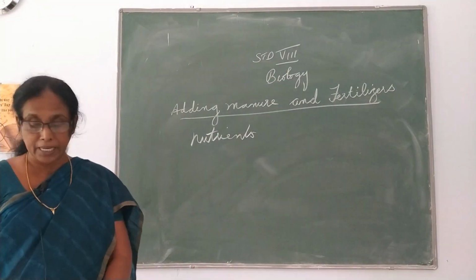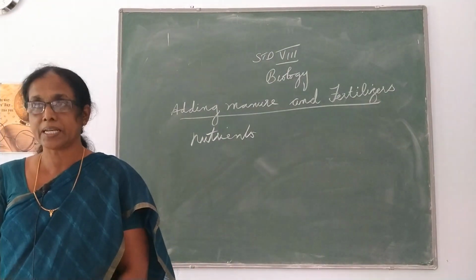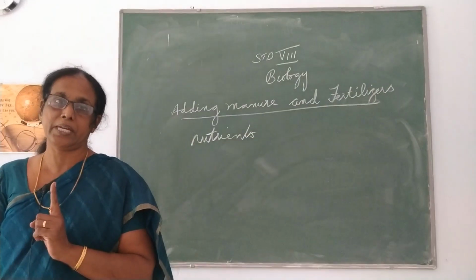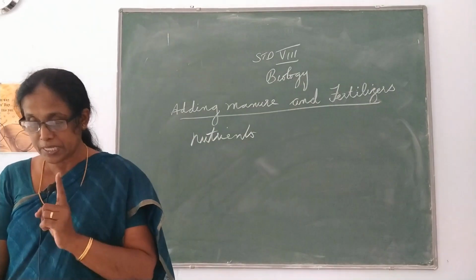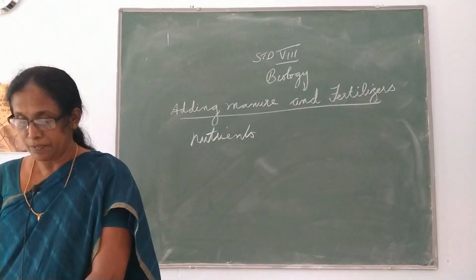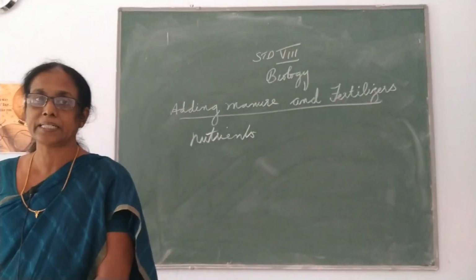Then, can you say the difference between manures and fertilizers? Fertilizers are the chemical substances which are rich in a particular nutrient. Only one particular nutrient is present in the fertilizers. Fertilizers are produced in the factories.